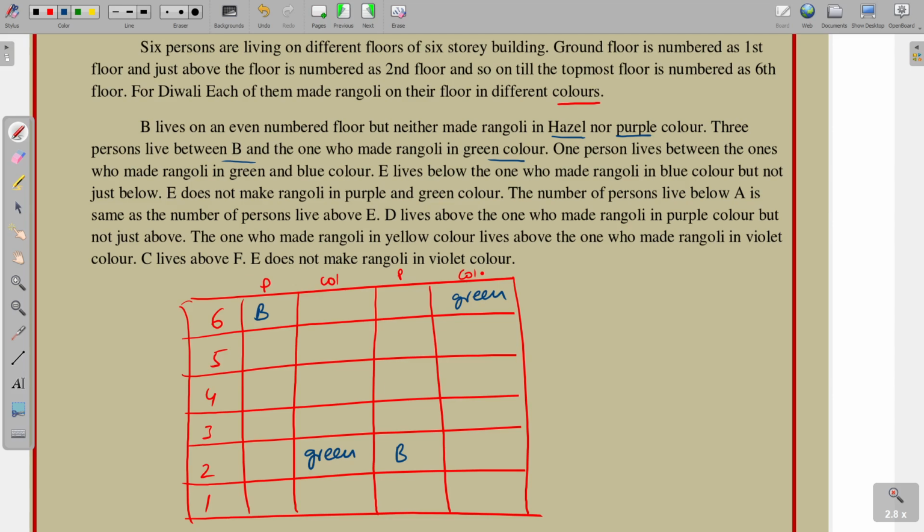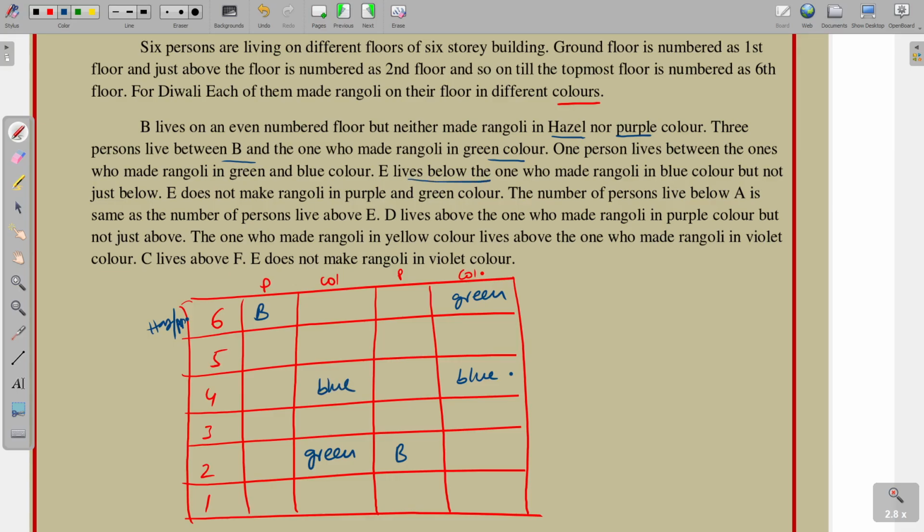Next, one person lives between them, and also B made Rangoli in neither hazel nor purple. Okay, that is the condition. Next, one person lives between the one who made Rangoli in green and the one in blue color. So between green and blue, one person is there.